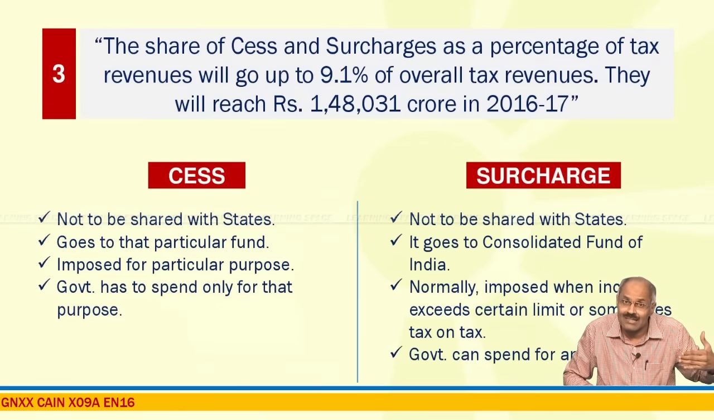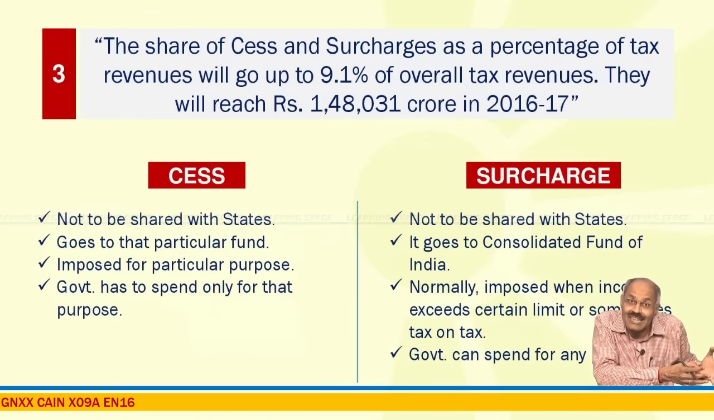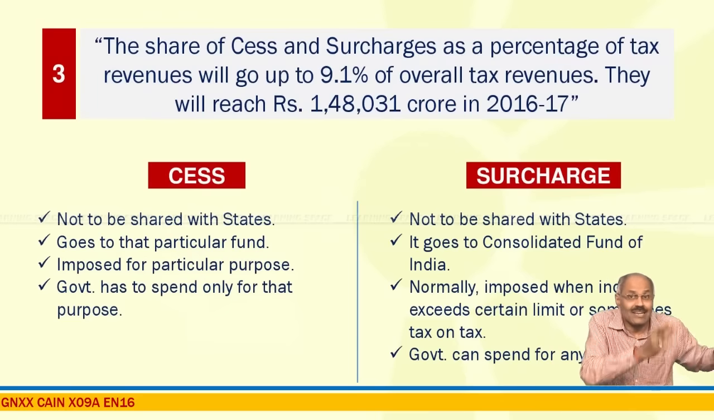Second important point is cess will go for a particular cause. Cess will be separately maintained and it will be used for that particular purpose only, and it will be rolled over to next year. So these are the traits of cess.